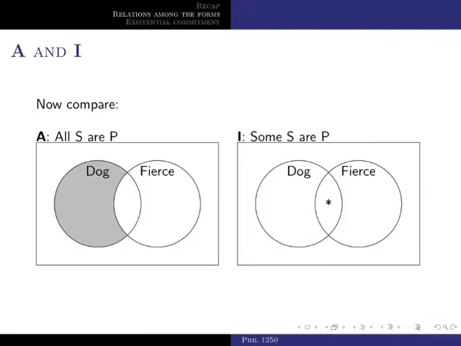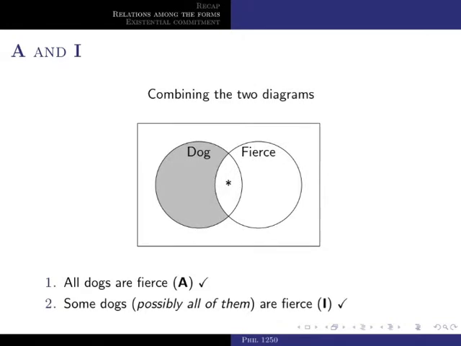Now to the right we have some dogs are fierce. And again, you see that this is represented by putting an asterisk in the intersection of both sets. So we can superimpose both diagrams to create one single diagram that makes both sentences true. That is, the one with the form A, all dogs are fierce, and the one with the form I, some dogs are fierce. That means that both propositions are compatible, right? They can be true at the same time. They do not exclude each other.